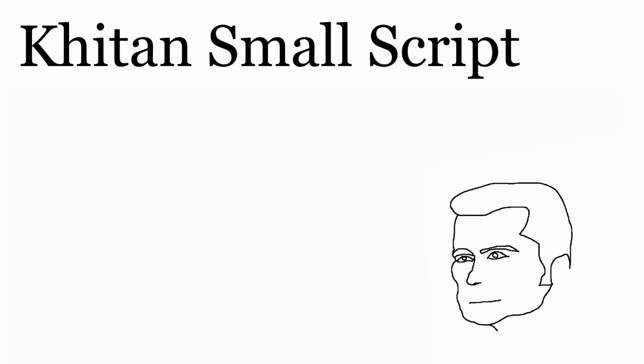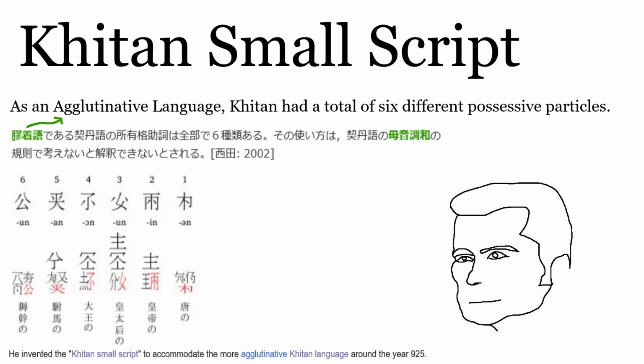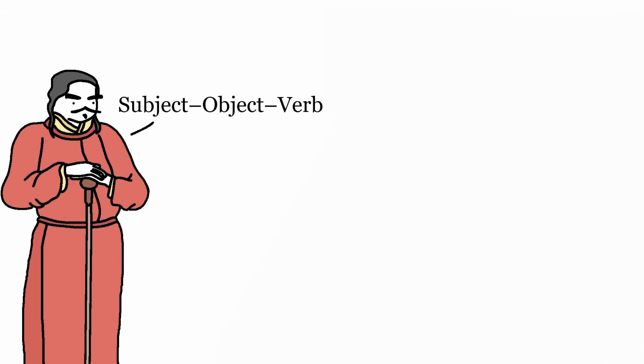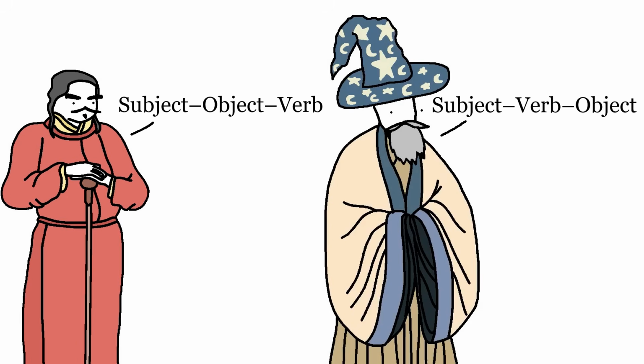B. The existence of a Khitan small script, a script literally invented to suit the agglutinativeness of the Khitan language. They wouldn't have invented an entirely new script if the first one didn't work. And C. Khitan, as far as we know, writes in a subject-object-verb order. If the language was related to analytic Chinese, it would have most likely been a subject-verb-object language.